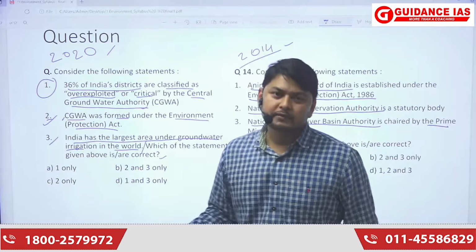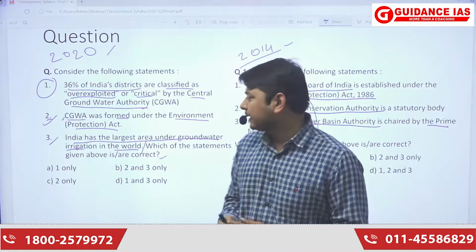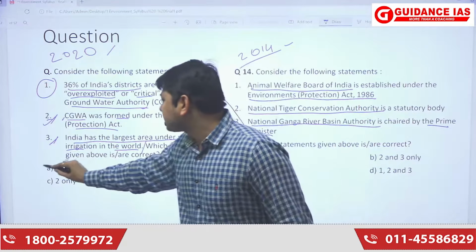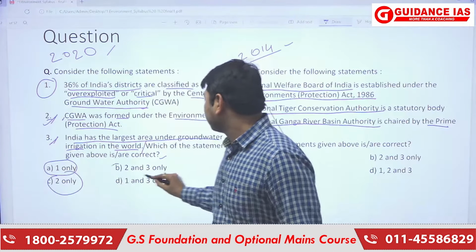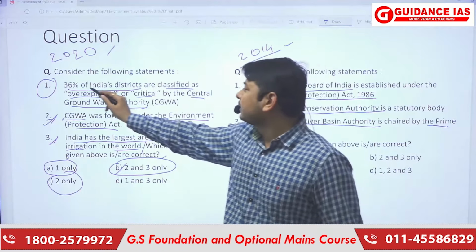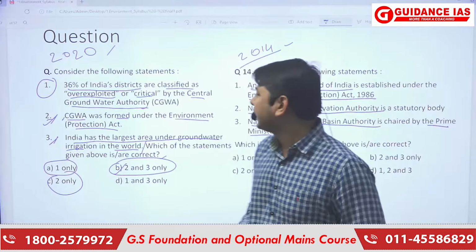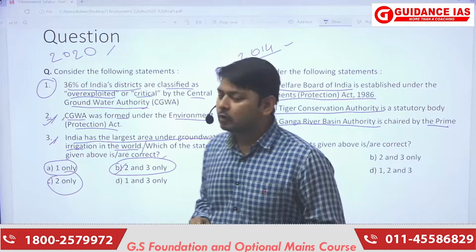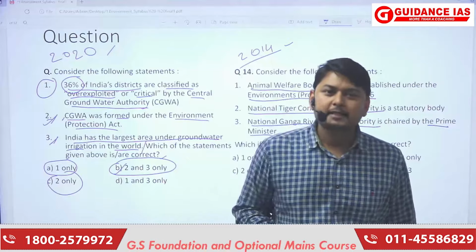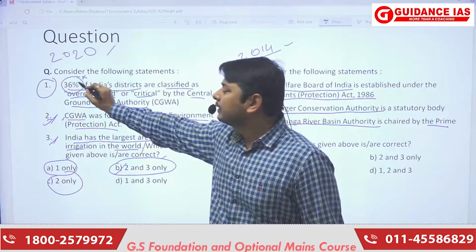There are various reports which are specifying, even the Indian reports are also specifying this thing. So these two statements are correct here. If I look into the options, then there is only one statement which is correct about it. Now about the first statement, 36% of India's districts are classified as overexploited or critical by the Central Groundwater Authority. Actually, this 36% has been overexaggerated. It is around 18%. So this statement is here wrong.